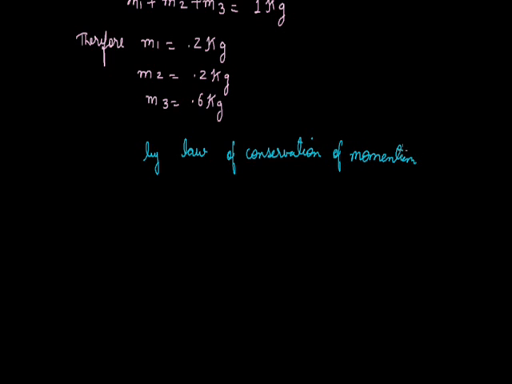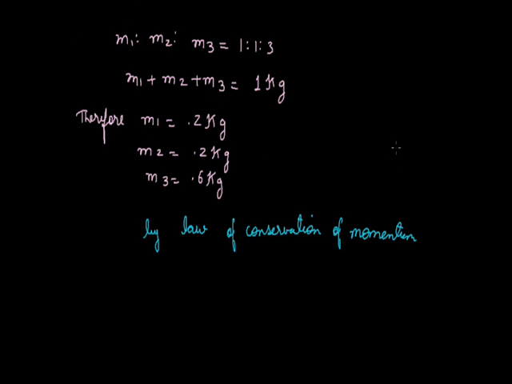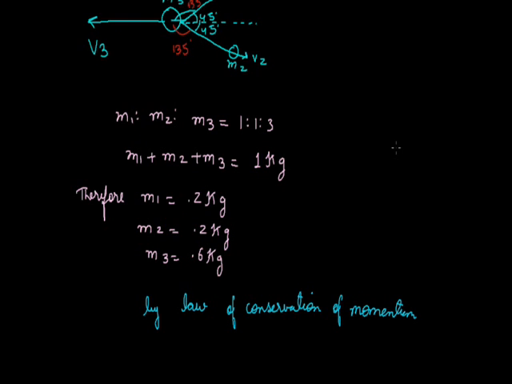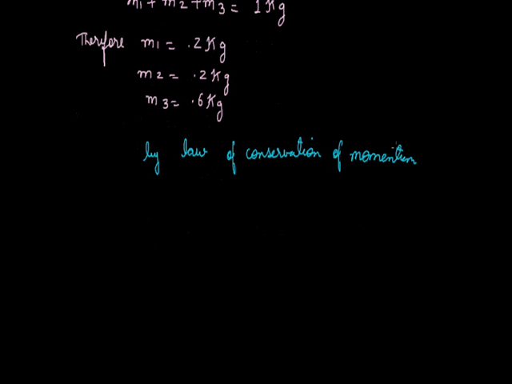Now while applying this law, momentum is m into v, we know, and v is a vector quantity. Now in this question, if you are applying this law, then all the velocities should be taken along the same direction. So according to this law, m3v3 must be equal to m1v1 plus m2v2. Now it's better to take v1 and v2 along v3. So m3 into v3 plus m1.